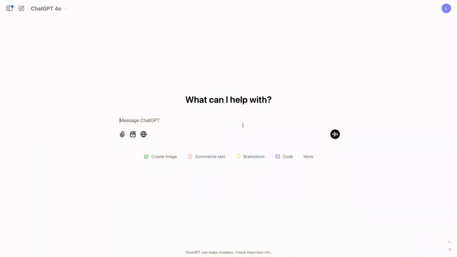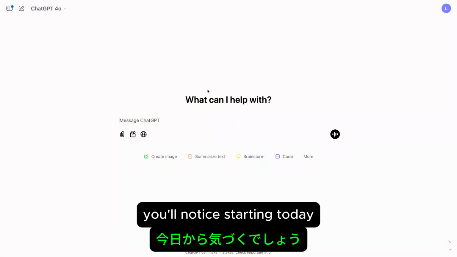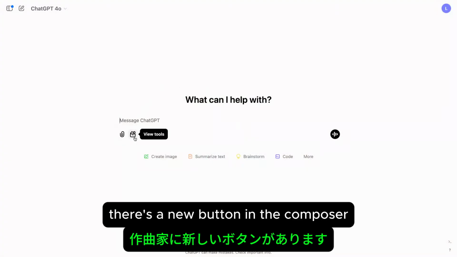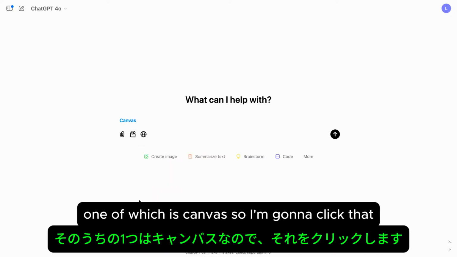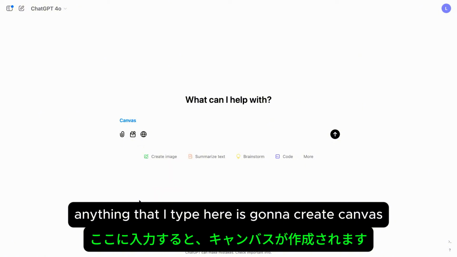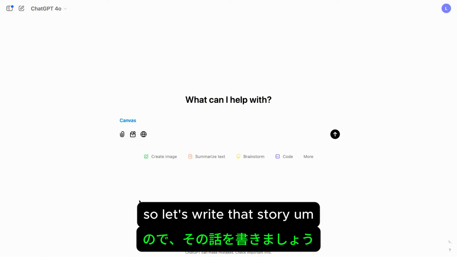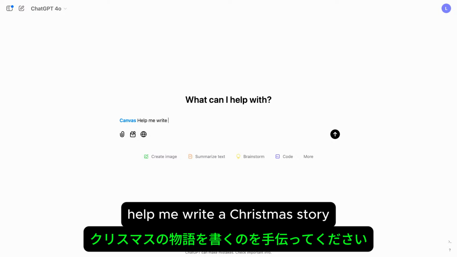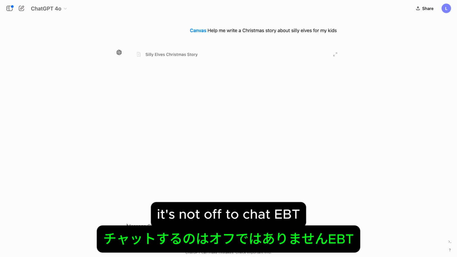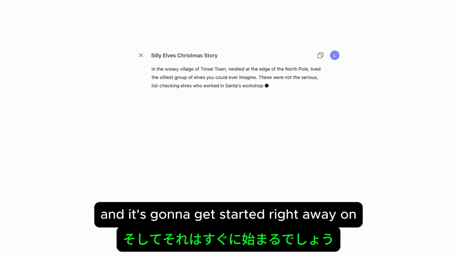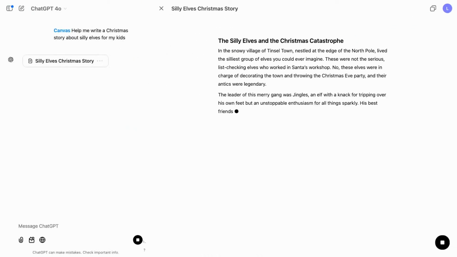OK. So if I go to ChatGPT, you'll notice starting today, there's a new button in the Composer that lets us see all the tools available, one of which is Canvas. So I'm going to click that. And now anything that I type here is going to create a canvas. So let's write that story. Help me write a Christmas story about silly elves for my kids. And I'm going to send that off to ChatGPT, and it's going to get started right away on making a